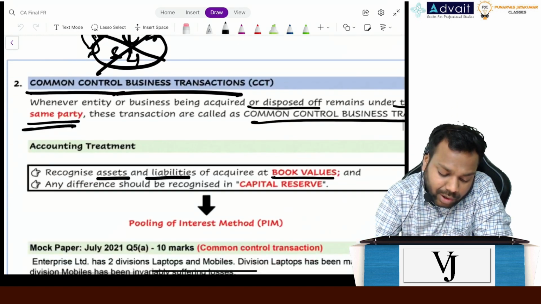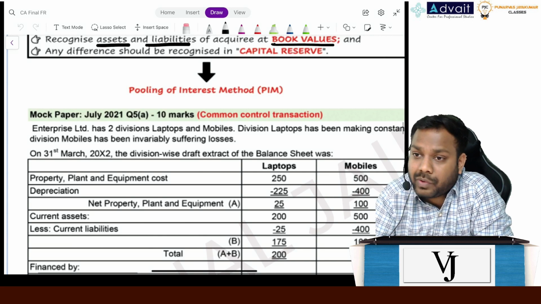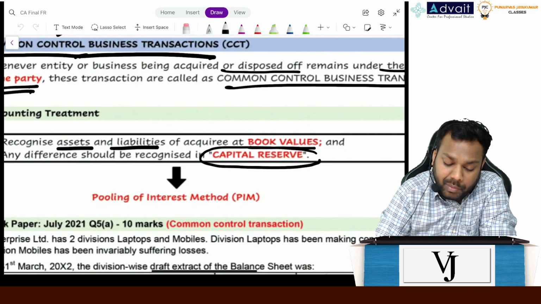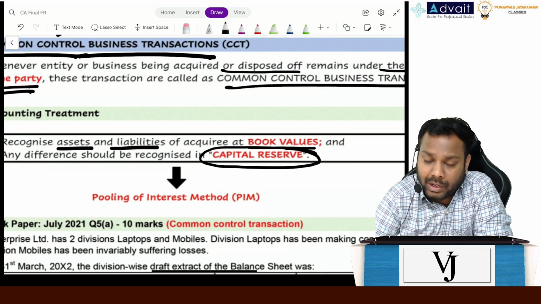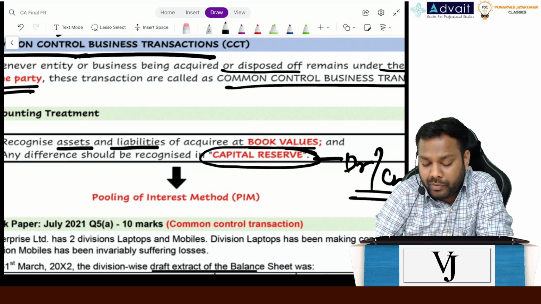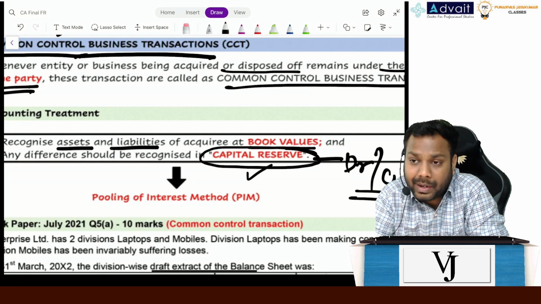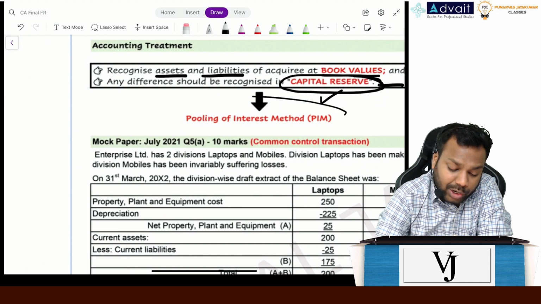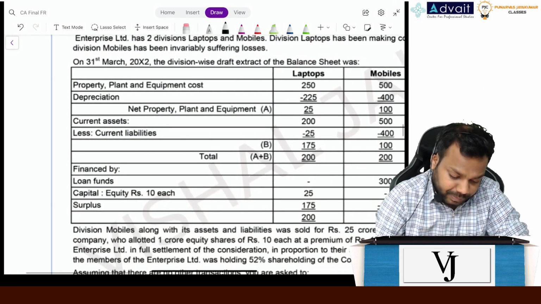If I'm saying that I will not transfer the difference to goodwill or gain on bargain purchase, where will that go? The standard says it will be transferred to capital reserve, irrespective of any given case. Okay, so the capital reserve can be a debit figure, can be a credit figure, but we will not record goodwill or gain on bargain purchase. We'll directly record it as capital reserve. I hope it is clear to everyone, right? And this method is called the pooling of interest method. Clear? Let's take up a question on this now.